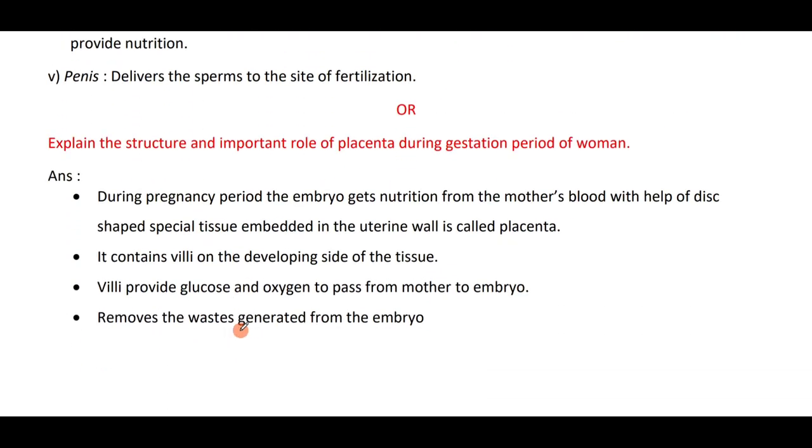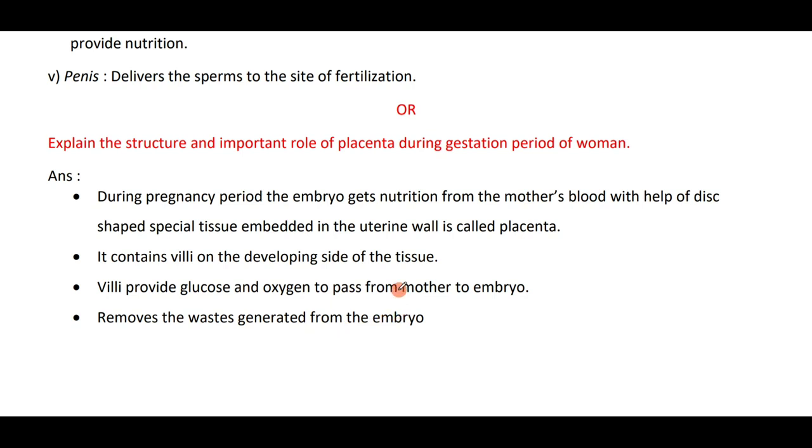Explain the structure and important role of placenta during the gestation period of women. During pregnancy, the embryo gets nutrition from the mother's blood with the help of a disc-shaped special tissue embedded in the uterine wall called the placenta. It contains villi on the developing side of the tissue. Villi allow glucose and oxygen to pass from the mother to the embryo, and remove waste generated by the embryo.